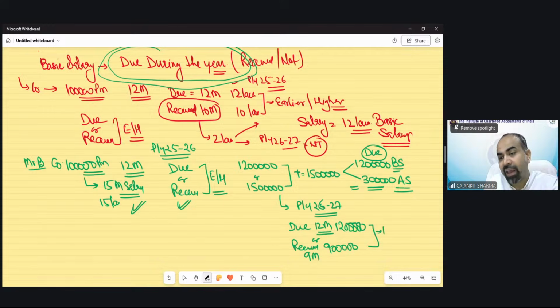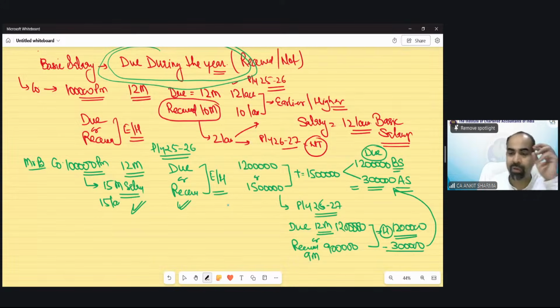The rule would say, even if you take higher, out of this 12 lakh, 3 lakh, we have already paid tax in the last year as advance salary. Out of this 12 lakh, 3 lakh already has been taxed in the last year. So we will only show 9 lakh rupees as basic salary in this year because we cannot tax income twice. And this is a universal rule. This rule was applicable in this case also.